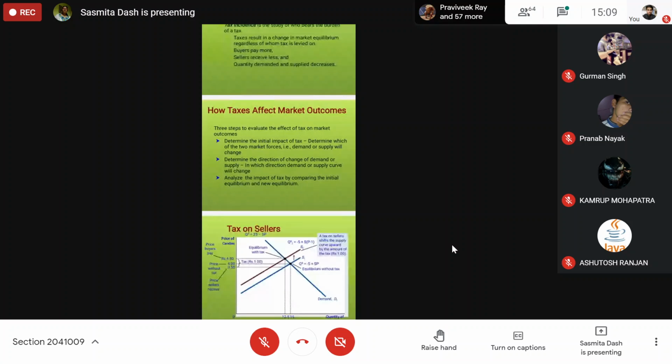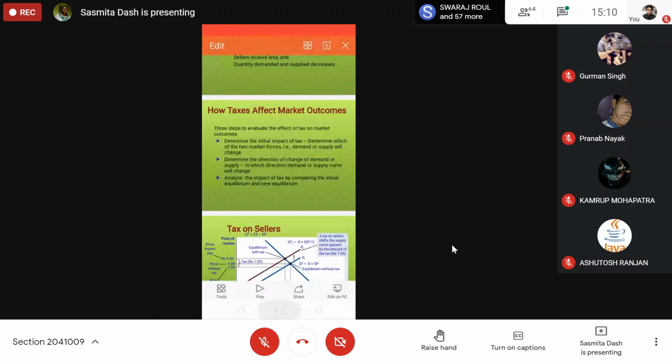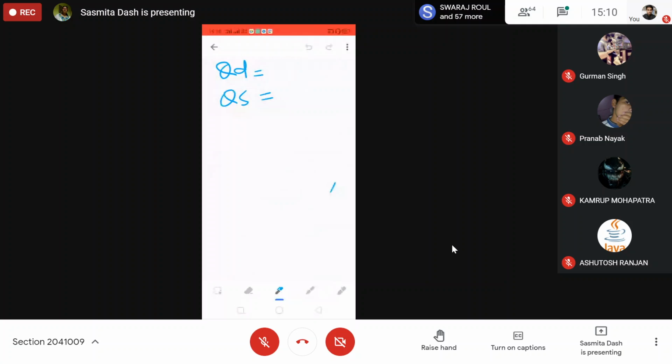A tax of 1 rupee is imposed on seller. If it is on seller, the supply curve will shift towards less, because when it is on seller, supply will be reducing. If this is the equation for orange candy in the Bhubaneswar market, tell me what will be the equilibrium price and quantity.